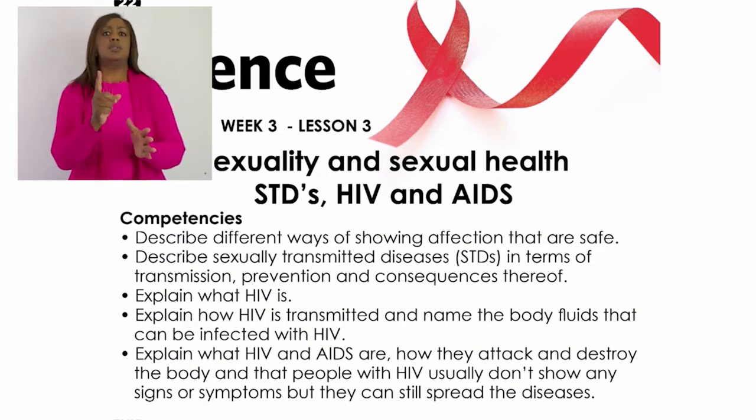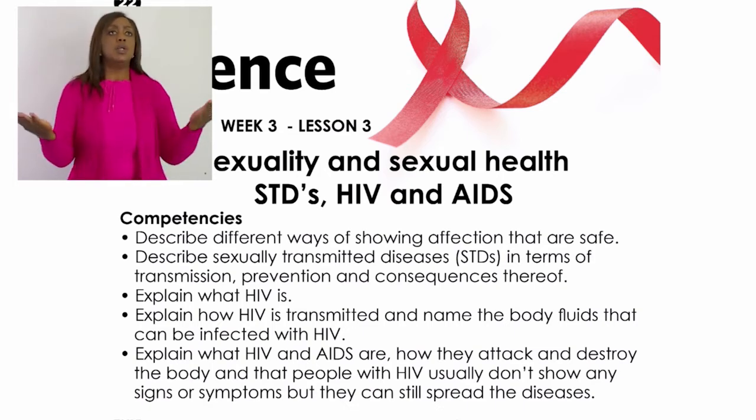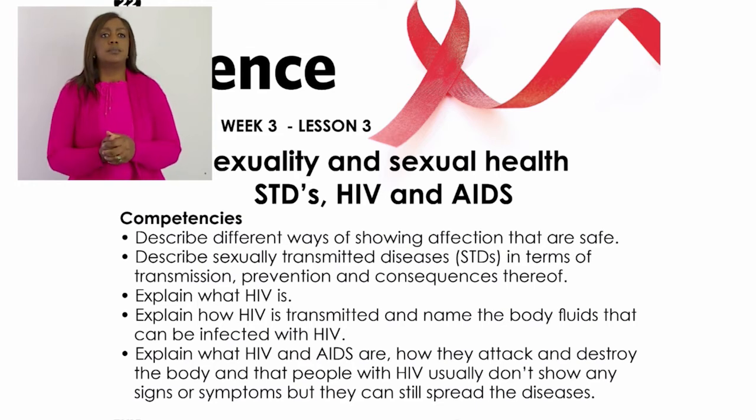The last one says explain what HIV and AIDS are, how they attack and destroy the body, and that people with HIV usually don't show any sign or symptom, but they can still spread the disease.